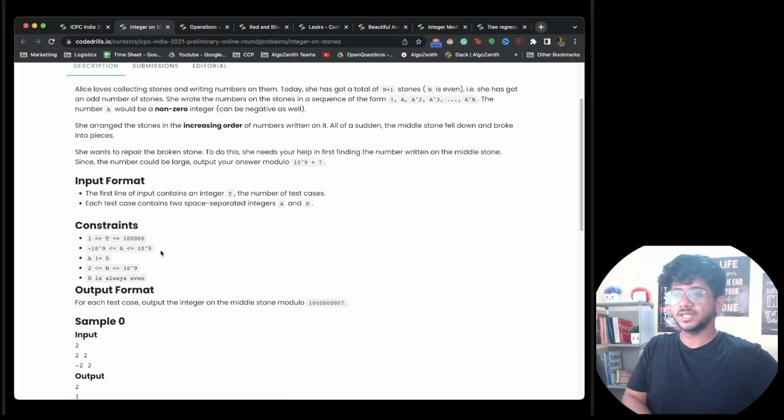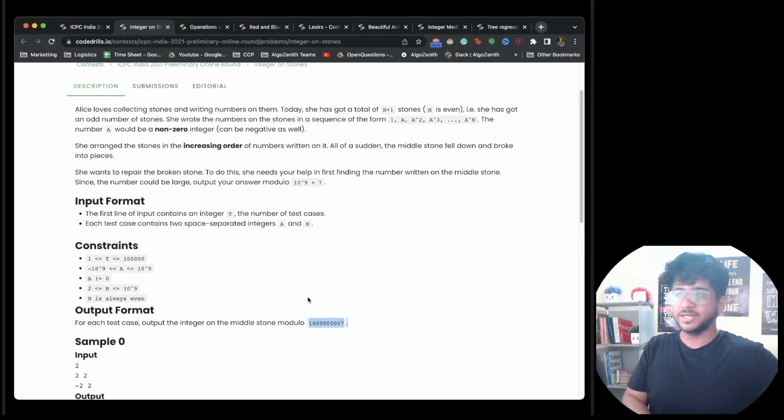One more thing in this particular problem is that a could be negative. Exponentiation also handles that, but make sure that you handle the modulo correctly. When things are negative, the number that you get from the exponentiation can be negative as well, so make sure that you make it positive at the end. That's the only thing that was required in this particular problem. Fairly straightforward, just two simple things.